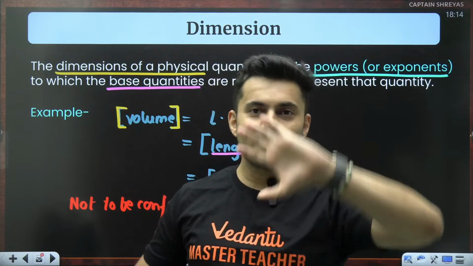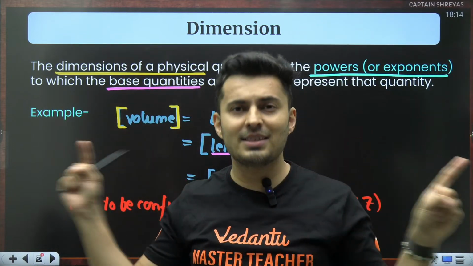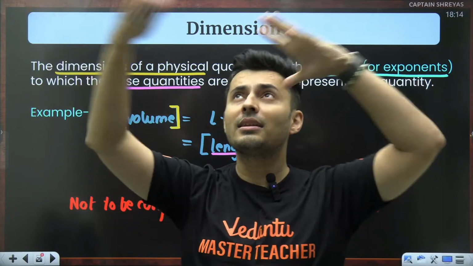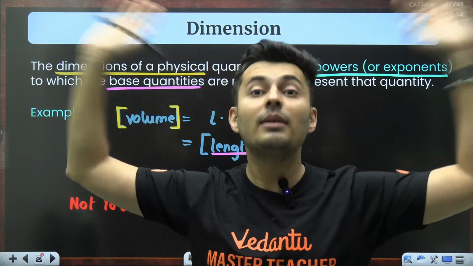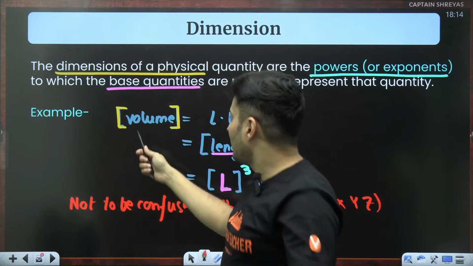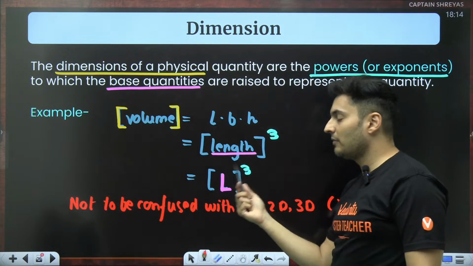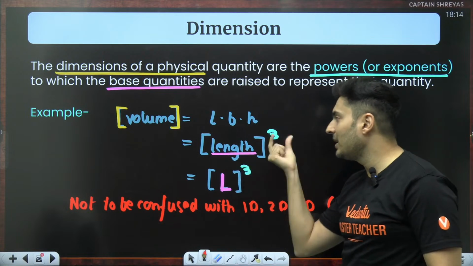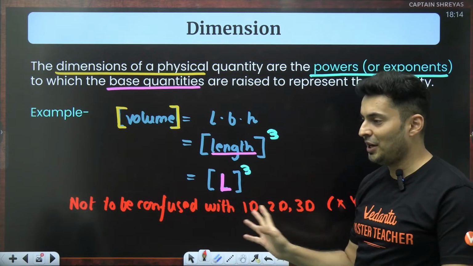Those dimensions are for visualization. 1D means a straight line, 2 dimensions mean a plane, 3 dimensions mean anything in space. Here, dimensions mean something completely different. In units and dimensions, it's base quantity raised to a power. Not to be confused.